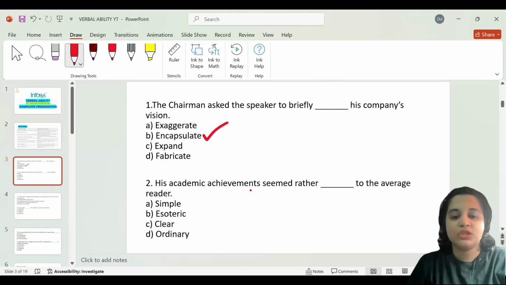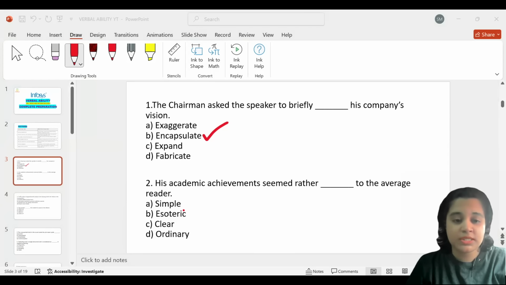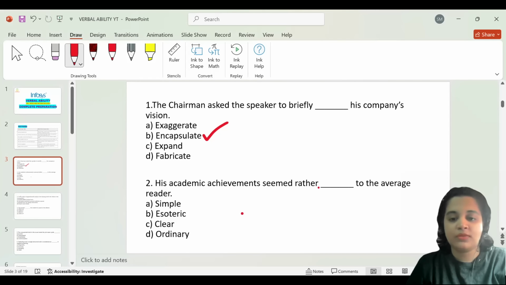The second question. His academic achievements seemed rather blank to the average reader. Again, we are expected to fill in the blank from the provided options. The options are simple, esoteric, clear, and ordinary. Okay. And what are they stressing on? His academic achievements seemed rather blank to the average reader. So it is not average, obviously. And therefore, the correct answer would be esoteric.